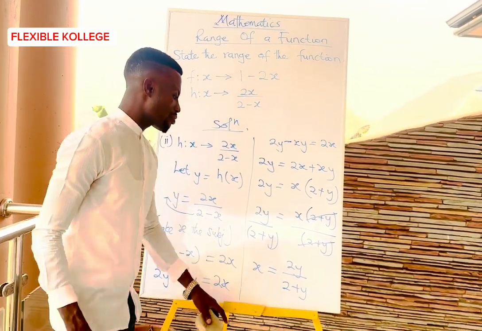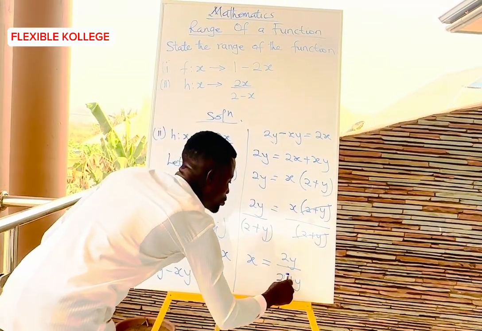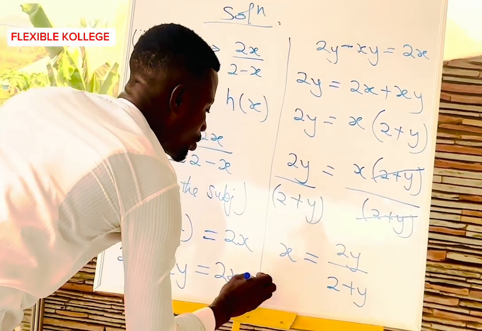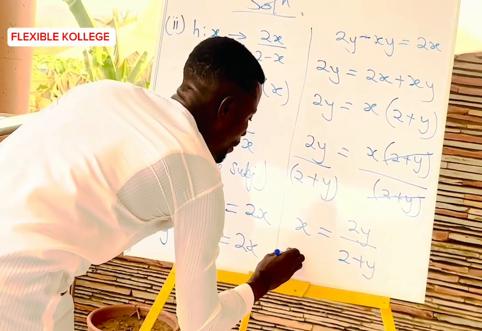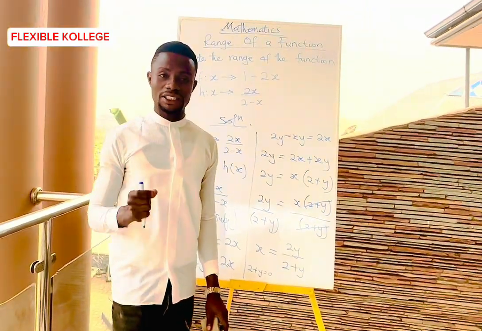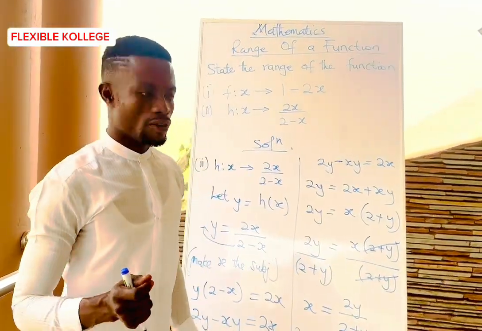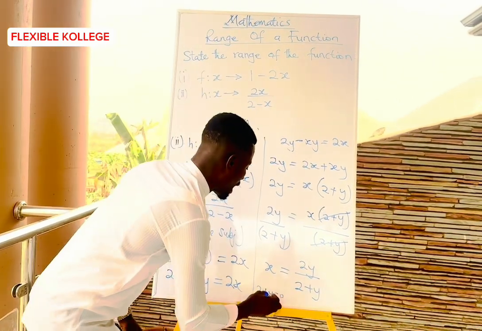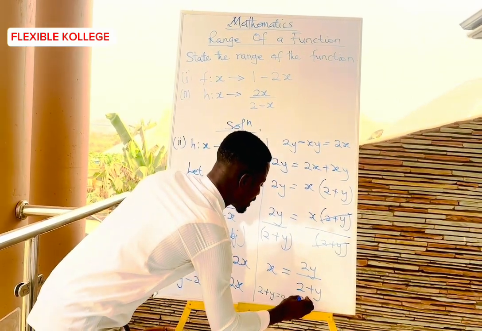In solving this, we can see 2 plus y equal to what? Let's take the denominator alone. We can say 2 plus y is equal to 0, if we want to find a possible value for x. In this case, our y will be equal to -2.